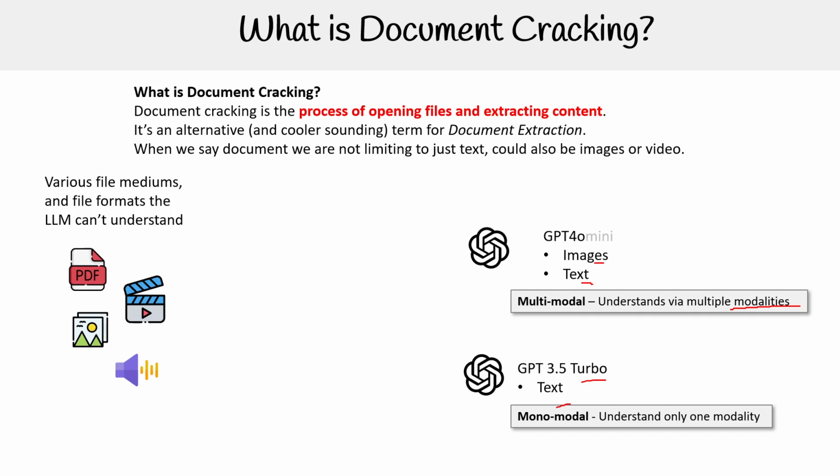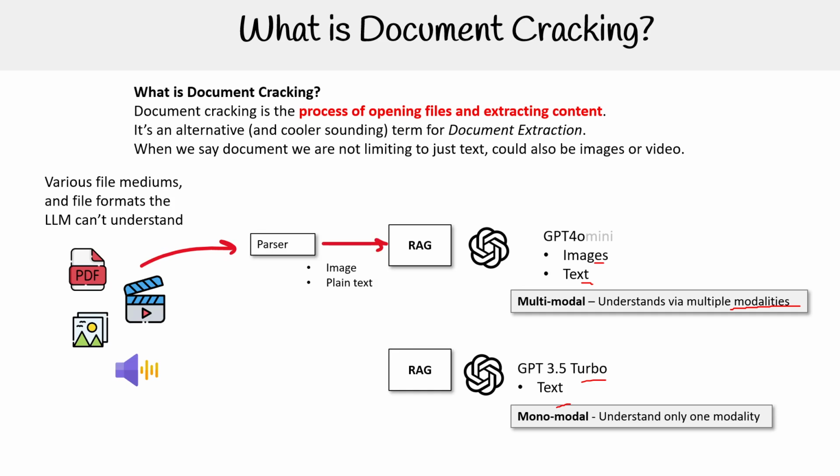So now we said when we want to get data externally, we use RAGs, right? Okay, but in order for this data to make sense, we need to turn it into a format that it's going to understand. And this is where we would pass it to a parser. And so the parser would output it in a format that it understands. So if we have a PDF, right? Yes, PDF is a text document, but GPT-4o cannot open a PDF and it cannot make sense of it. So we need to open up the document as it says up here, right? And extract the plain text content, right? And then it's going to go to a RAG, which possibly is stored in our vector store or wherever, and that's going to work. Now, but remember that GPT-4o understands images as well.